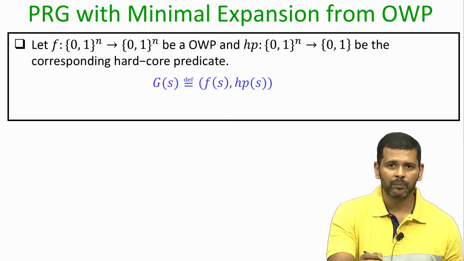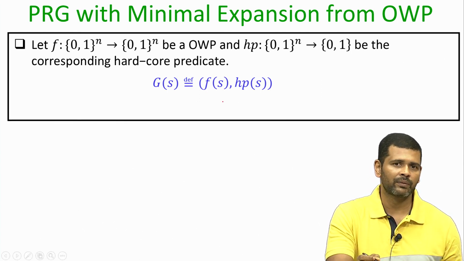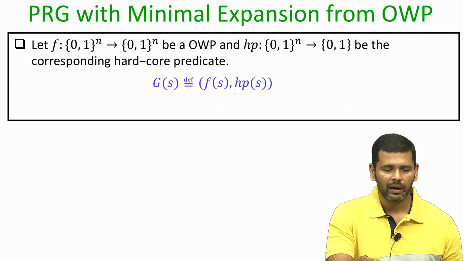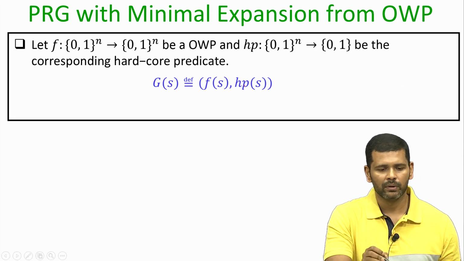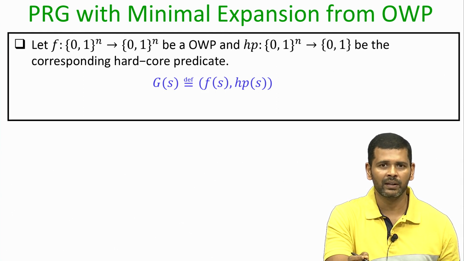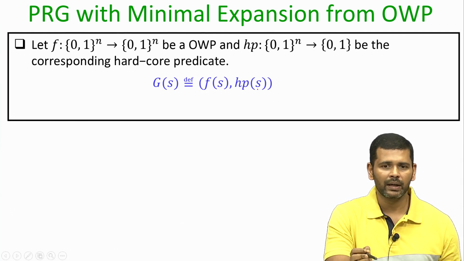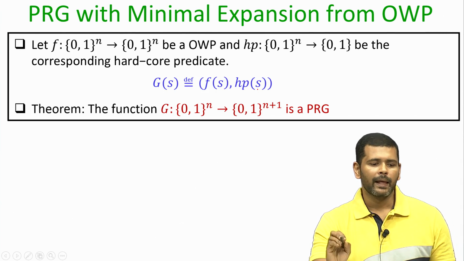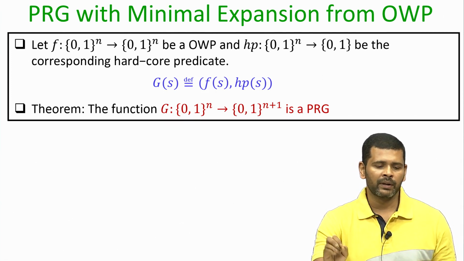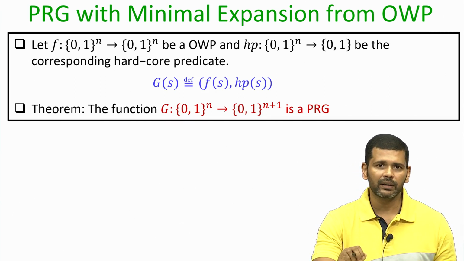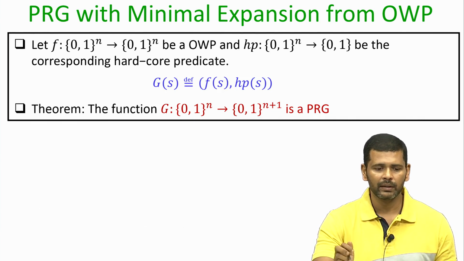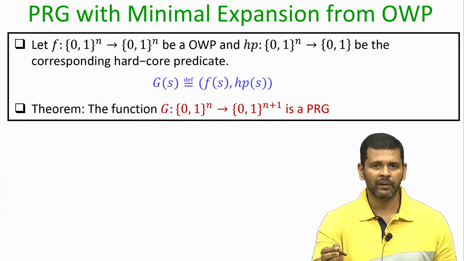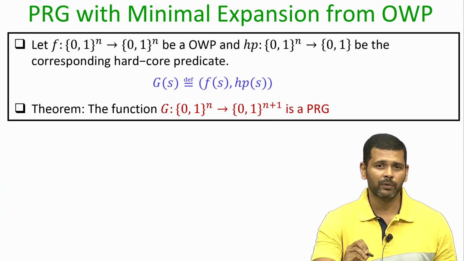The first n bits of the output are nothing but the value of the function f on the input s, and the last output bit of the function G is the value of your hardcore predicate on the input s. And the theorem statement that we are now going to prove is that if the function f is a one way permutation and HP is the associated hardcore predicate, then the construction G that we have given here is actually a pseudo random generator which expands its input by 1 bit.